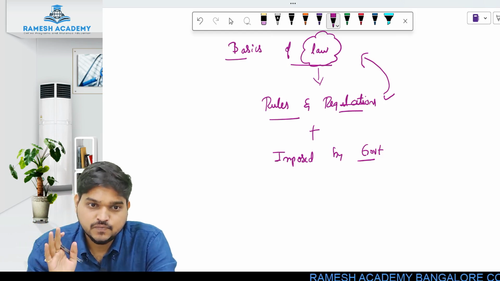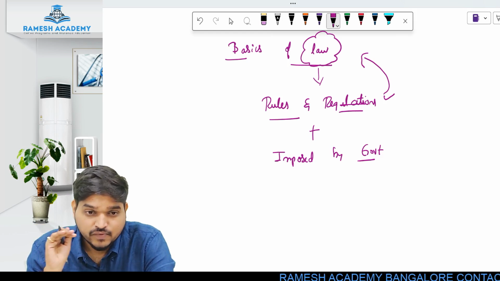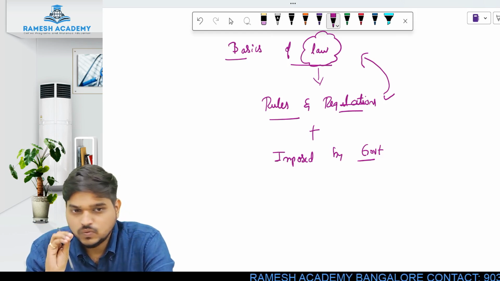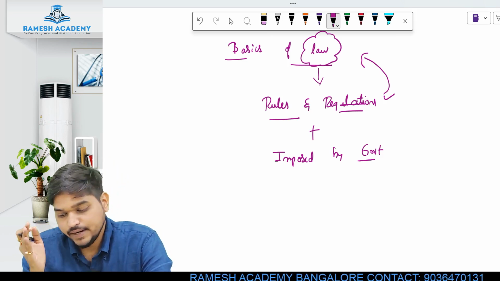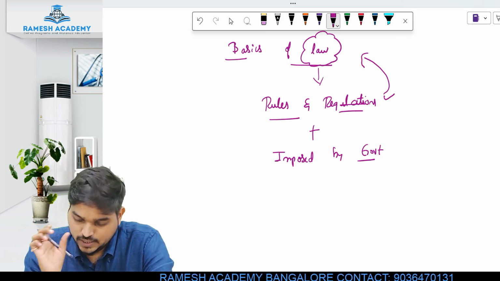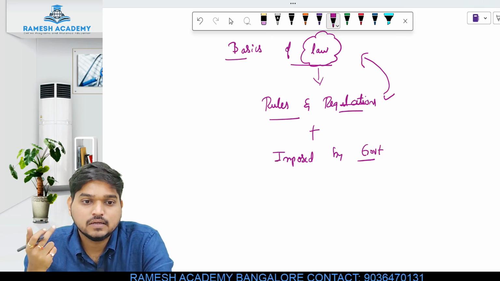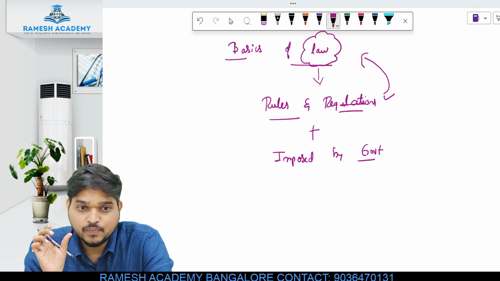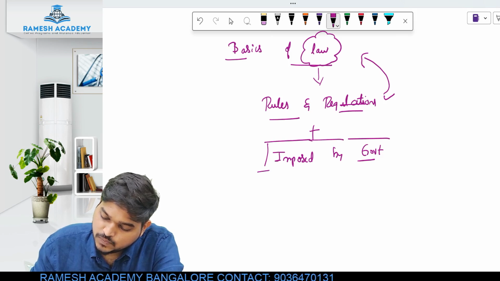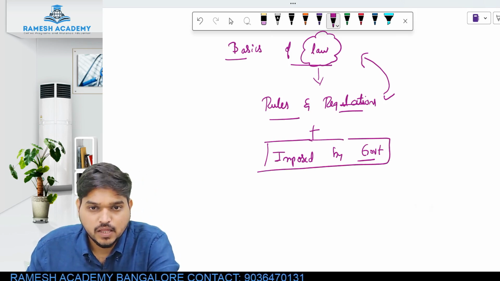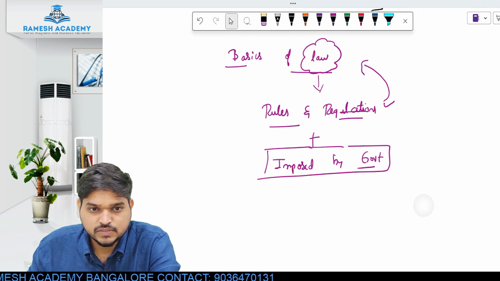But that is why the definition of law, when we say law is nothing but rules and regulations, is a partially right answer. For the rules and regulations to become law, the second important condition is that those rules and regulations must be imposed by the government. One simple example I'll give you, which will help you understand.